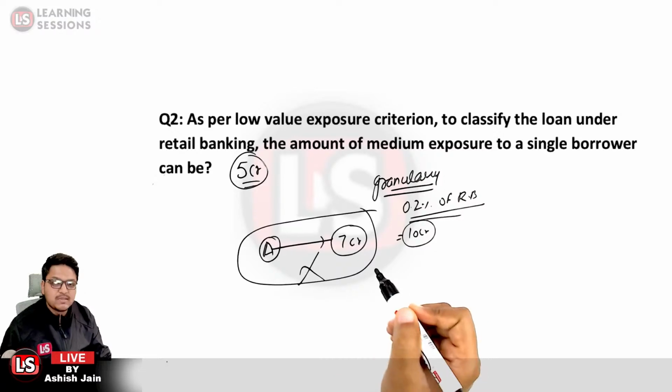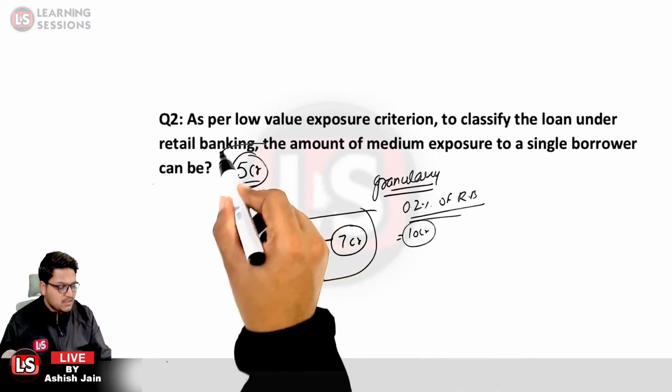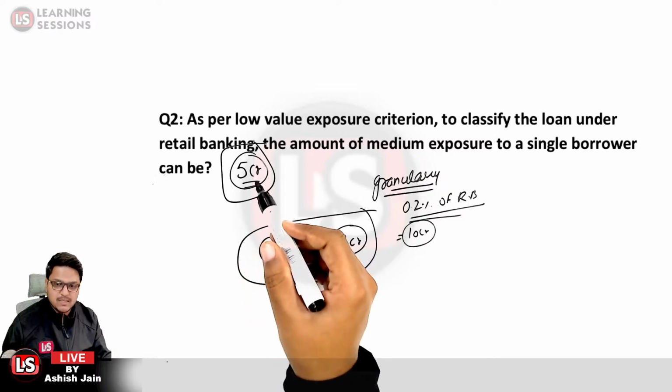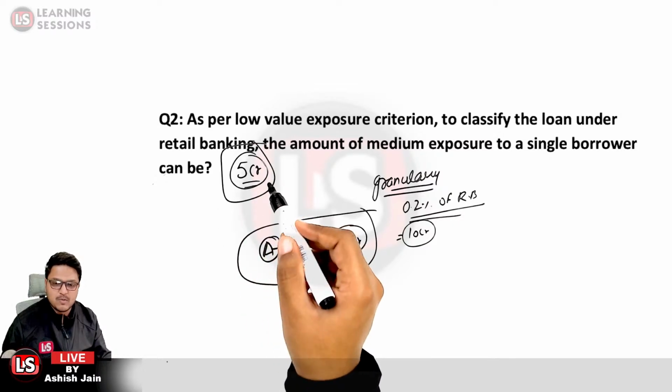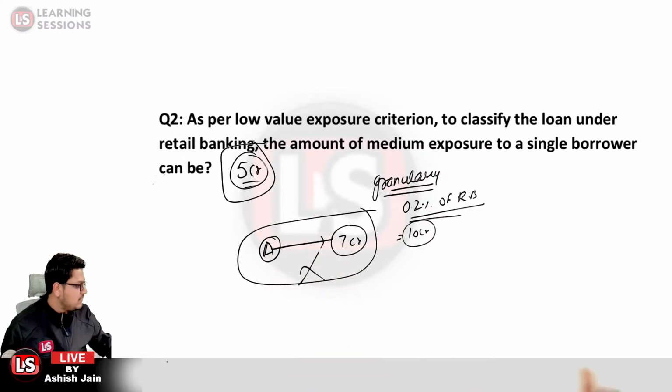No, that cannot be sanctioned, because as per the low value of additional exposure, the maximum amount that can be sanctioned is 5 crores, so as to maintain the risk weightage of 75%.